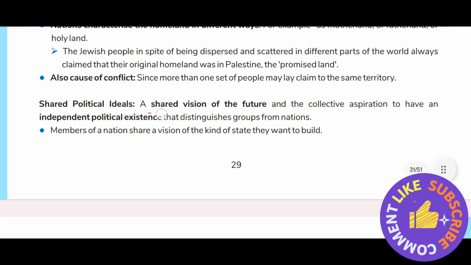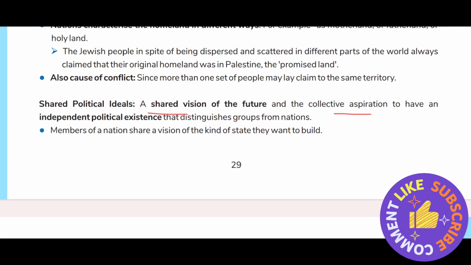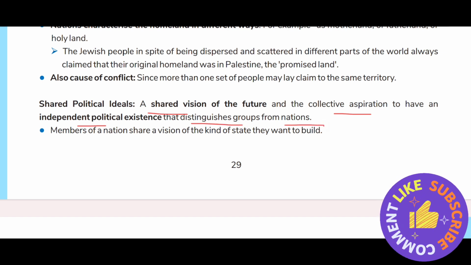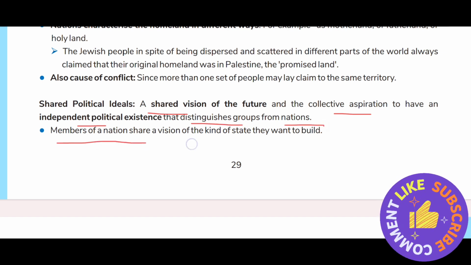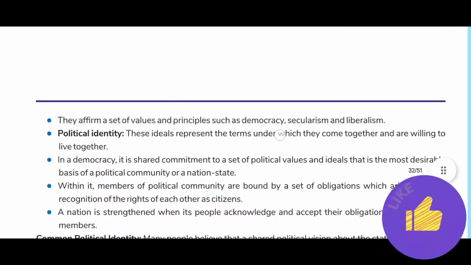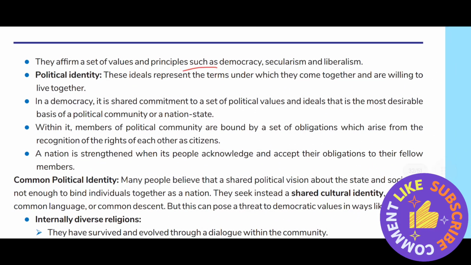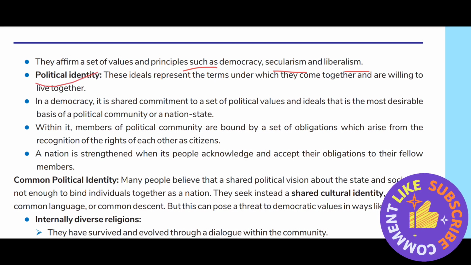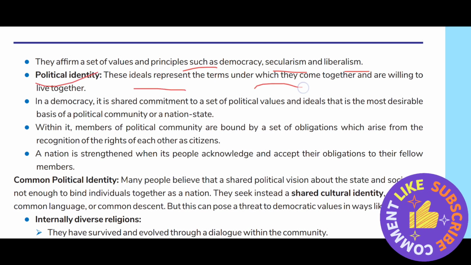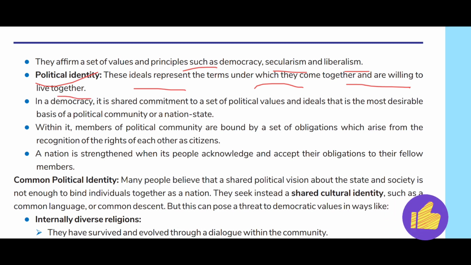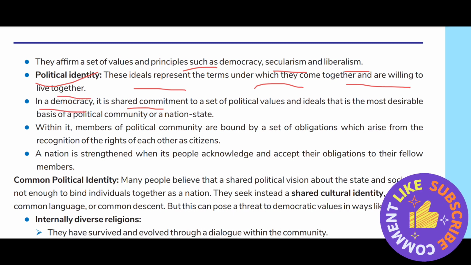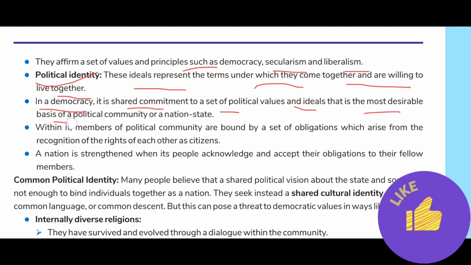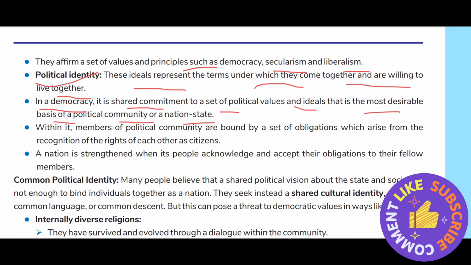Shared political ideals: a shared vision of the future and a collective aspiration to have an independent political existence distinguishes groups from nations. Members of the nation share a vision of the kind of state they want to build. They affirm a set of values and principles such as democracy, secularism, and liberalism. Political identity: these ideals represent the terms under which they come together and are willing to live together. In a democracy, it is a shared commitment to a set of political values and ideals that is the most desirable basis of a political community or a nation state.